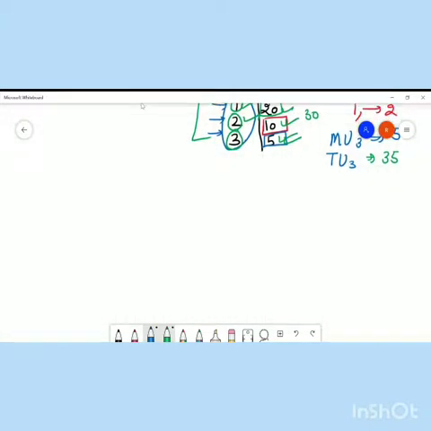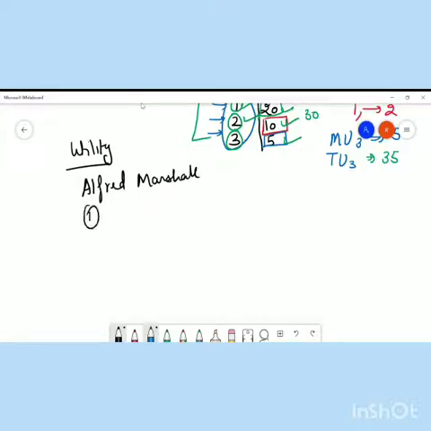Now, as far as this utility is concerned, this utility was explained by Alfred Marshall. अब जब ये अल्फ्रेड मार्शल ने एक्सप्लेन की यूटिलिटी, उन्होंने ये बोला फर्स्ट ऑफ ऑल यूटिलिटी इज नथिंग बट द वांट सैटिस्फाइंग पावर or the need satisfying power of a commodity. In simpler terms, it is nothing but the satisfaction.